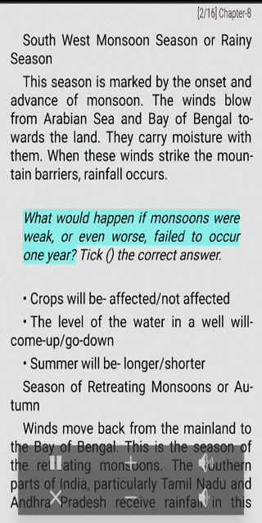What would happen if monsoons were weak, or even worse, failed to occur one year? Tick the correct answer. Crops will be affected, not affected. The level of the water in a well will come up, go down. Summer will be longer, shorter.